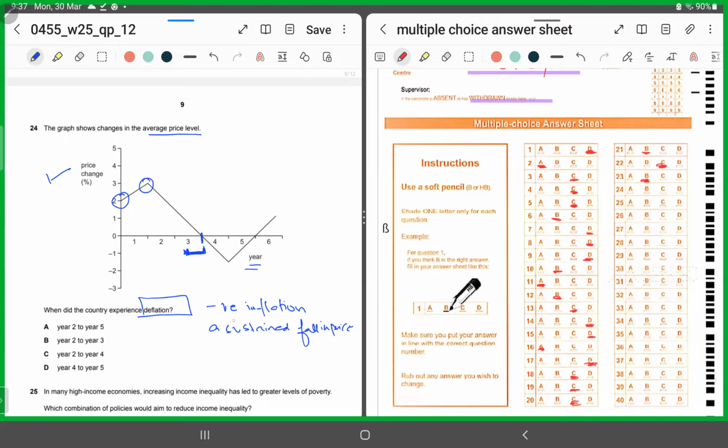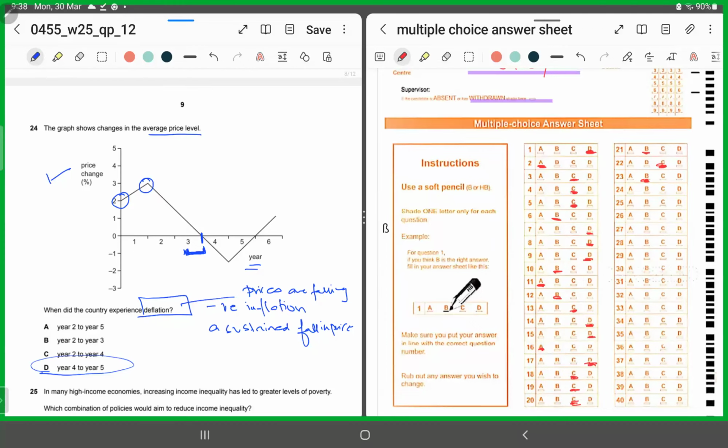Deflation means where the inflation rate is negative, that means below the zero line on the graph. Above the x-axis, prices were still rising, even though the rate was falling. But below the x-axis, the prices are falling, and this is where deflation lies. So when is that happening? Between year 4 and 5.